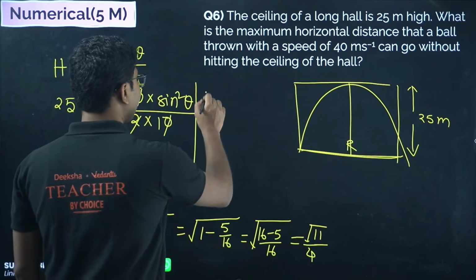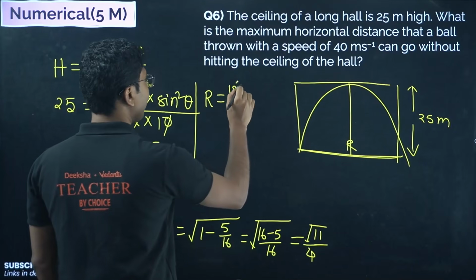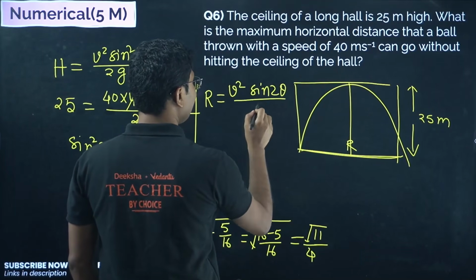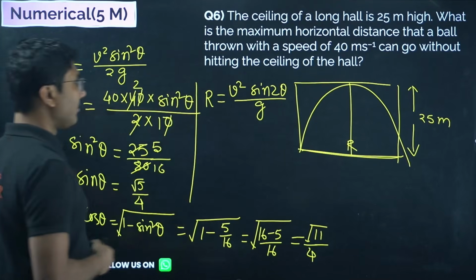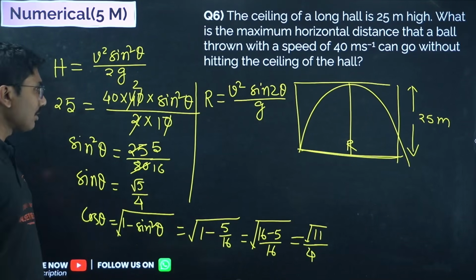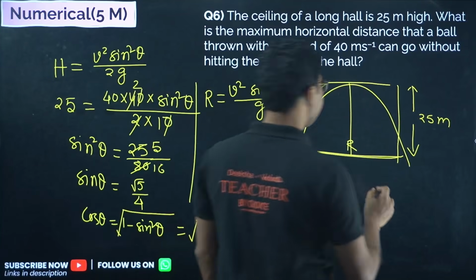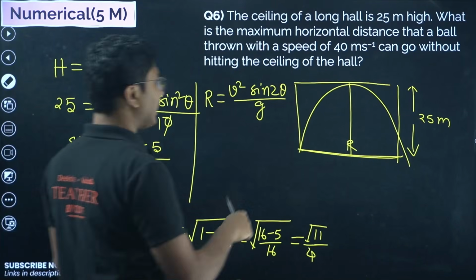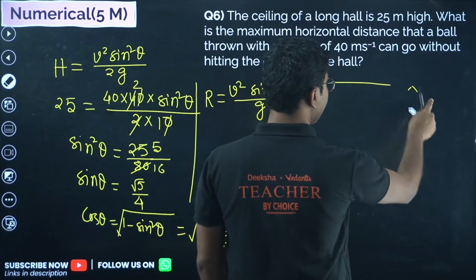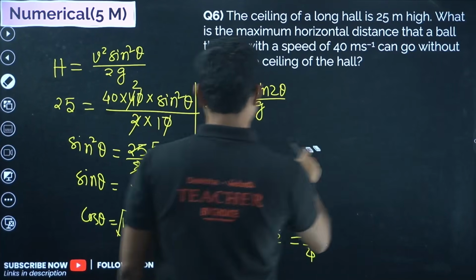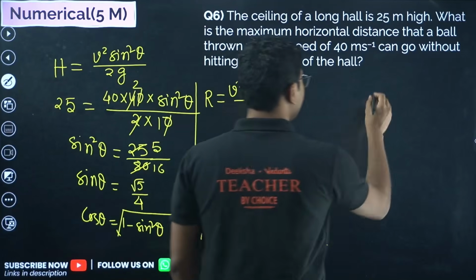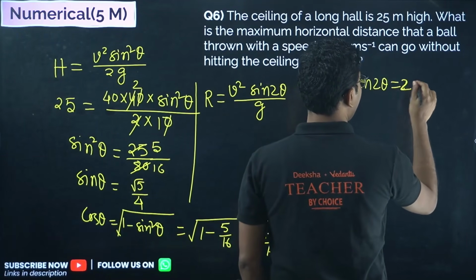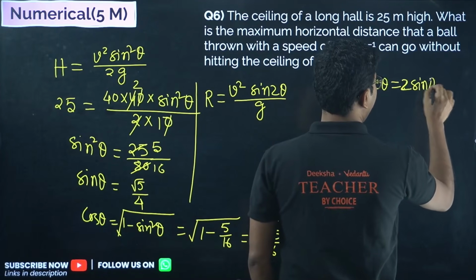Now we have to calculate the range. The range is given by v square sine 2 theta divided by g. Now remember why we have calculated sine theta cos theta, because we have to eventually calculate sine 2 theta. Sine 2 theta calculation is very important, so we will do that, and then we will come back to our range calculation. Sine 2 theta equals to 2 into sine theta cos theta.